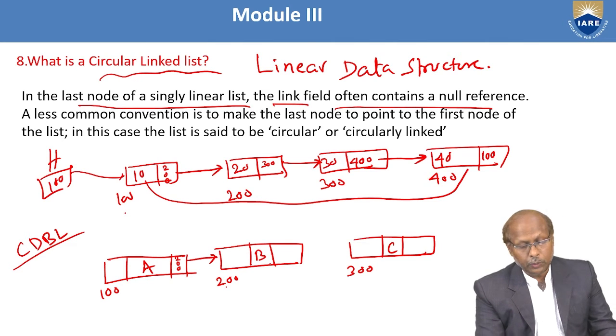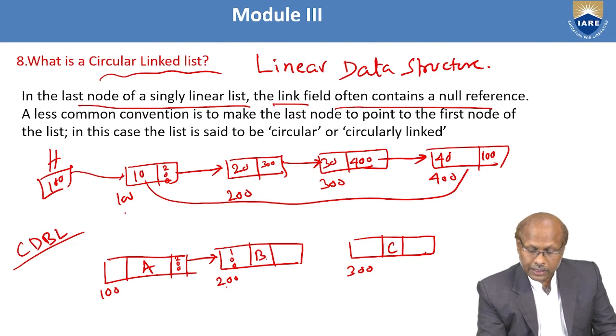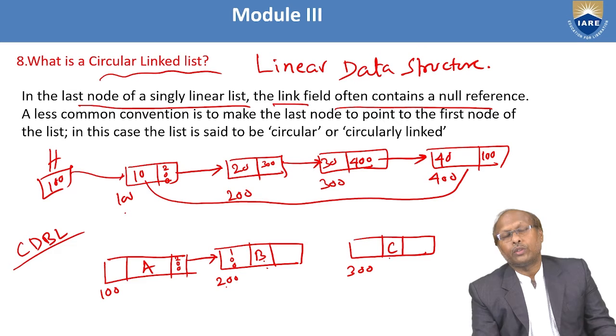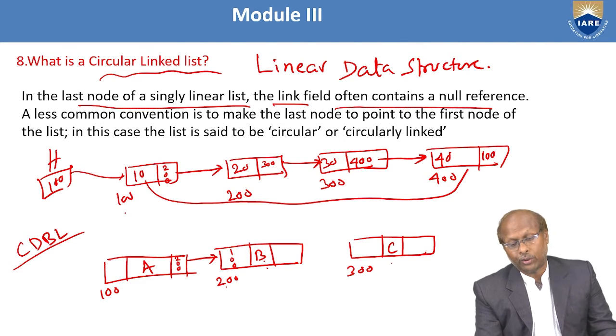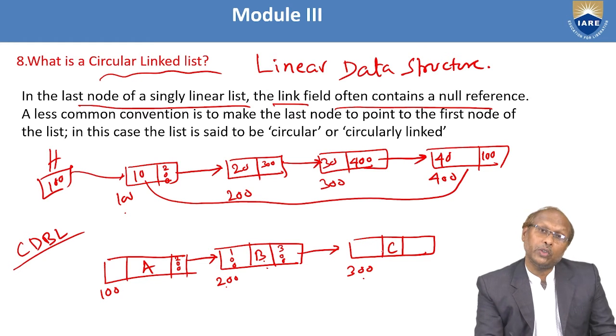Similarly, the second node is pointing to the first node, so the previous should be 100. This second node is pointing to the third node. So what is the address of the third node? That is 300. So 300 should be written here. And the third node is pointing to the second node. What is the address of the second node? That is 200. So 200 should be written here.